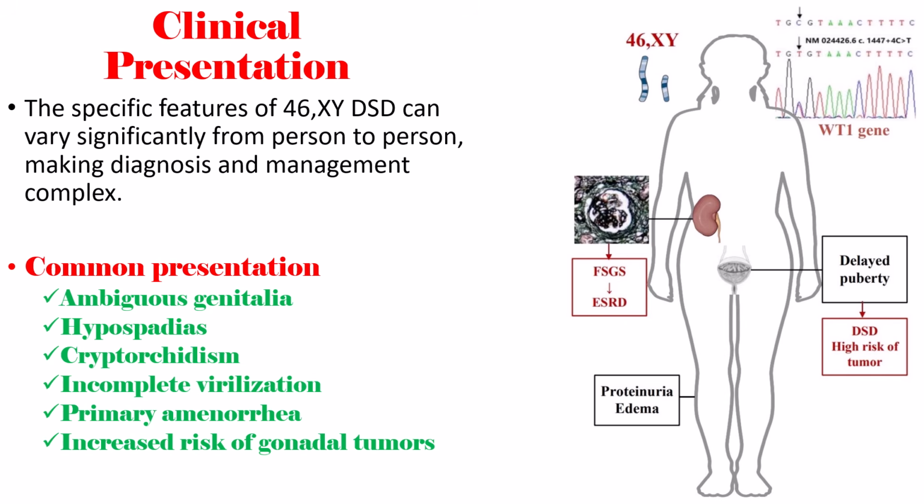Not all the typical male characteristics develop during puberty. Other presentations can be primary amenorrhea, absence of menstruation in a female, and increased risk of gonadal tumors. Individuals with 46 XY DSD may have a high risk of developing gonadal tumors, especially in the undescended testes.